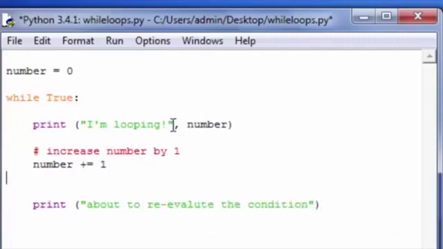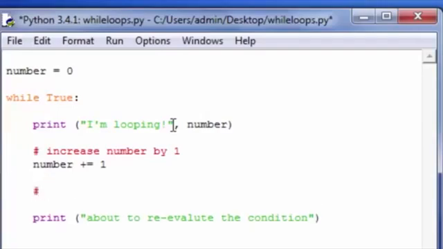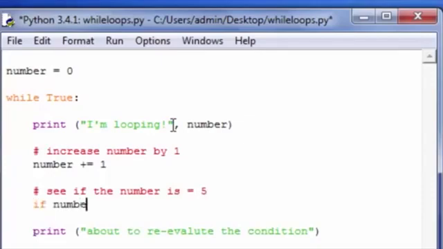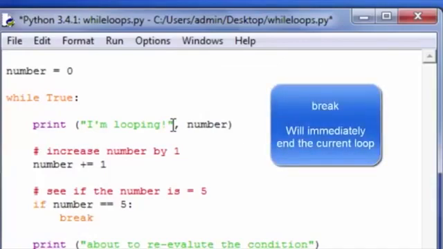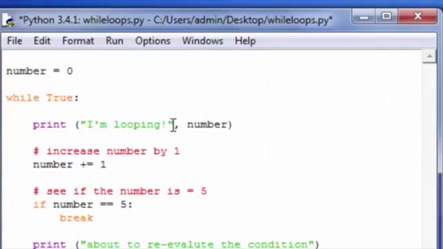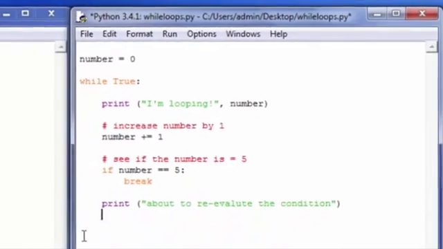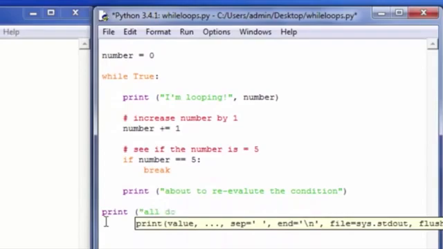And then in between, where I increase the number and I print reevaluate the condition, I'm going to just put an if statement here. I'm going to say, see if the number is equal to 5. If the number is equal to 5, I want to break out of the loop using this command called the break command. So the break command literally says, stop whatever loop you're currently in and finish it. Don't pass go, don't collect $200, we are done. This loop is finished. We will not execute any additional statements. As soon as this statement is reached, we immediately jump directly after the loop to this line right here where we print all done.